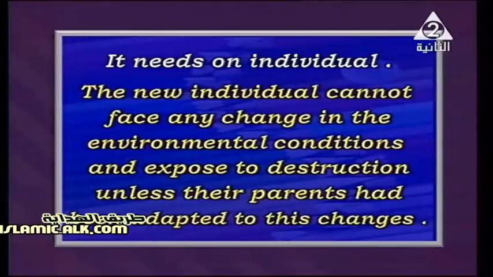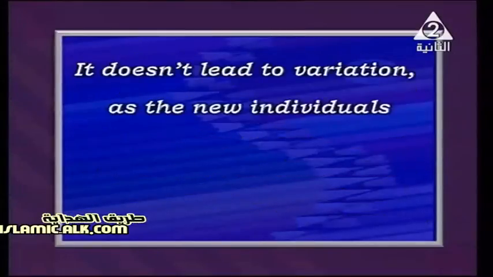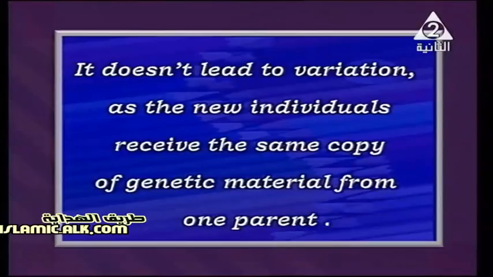So the new individual cannot face any change in the environmental conditions. There are no variations and no tolerance in the environmental conditions. It also doesn't lead to variations. What does it mean that it doesn't lead to any variation? There is no variety, just one type of cells.